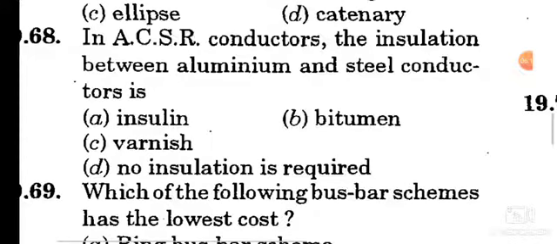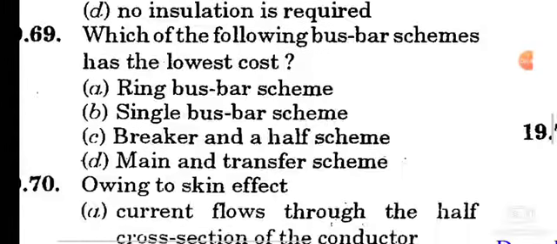In ACSR conductors, the insulation between aluminum and steel conductor is, note this point, there is no insulation between aluminum and steel conductors. So option D is the correct answer. No insulation is required.